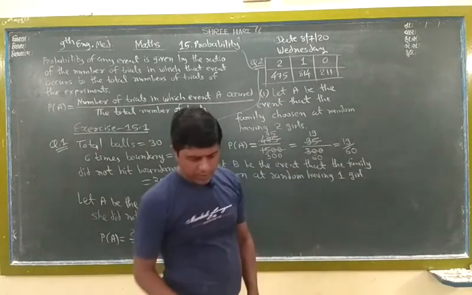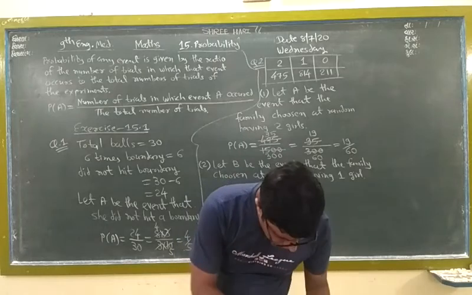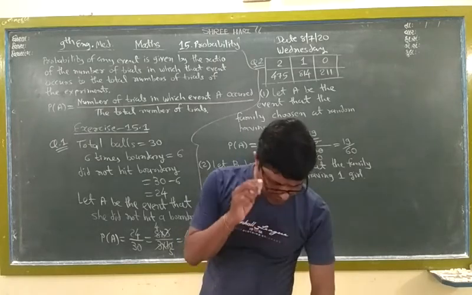Here the question is given only for 1 girl.